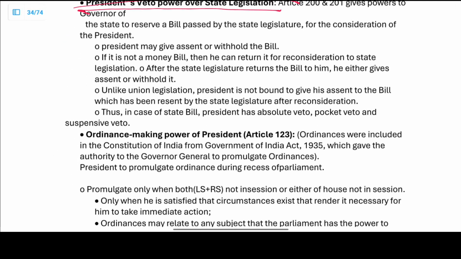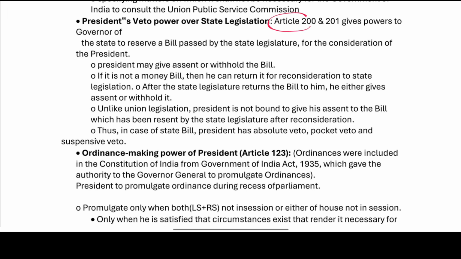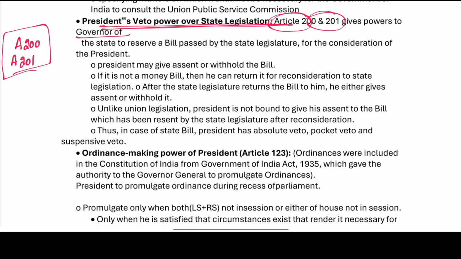We have the president's veto power over the state legislature. What is the president's veto power over the state legislature? We have Article 200 and 201. The president is having the veto power over the state legislature. Governor to reserve a bill passed by the state legislature.